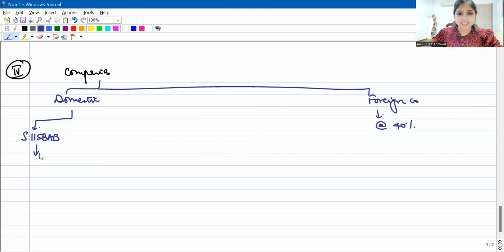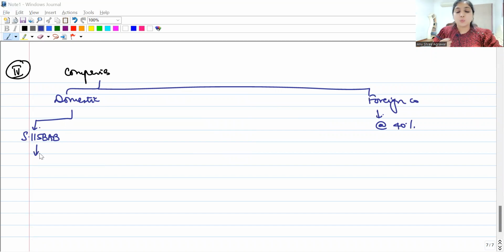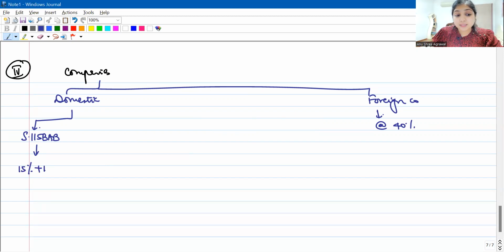115BAB generally applies when your company is a new company which is going to be involved in manufacturing activities. It has to give up some benefits. If it's willing to give up those benefits, then these companies, I will tax them only at 15%. A very small rate. I will ask them to pay tax only at 15%, but they have to mandatorily pay 10% surcharge, and 4% cess will anyways apply.